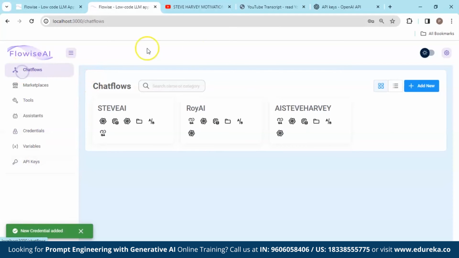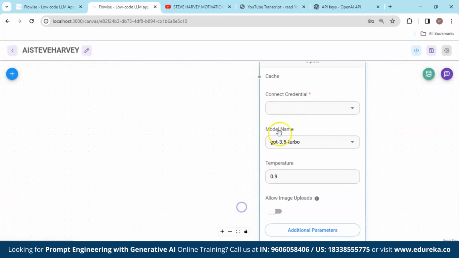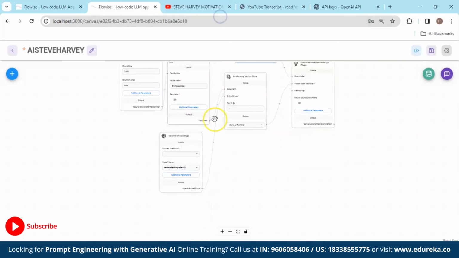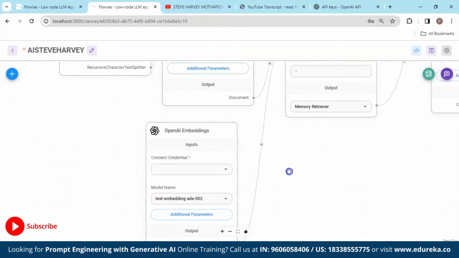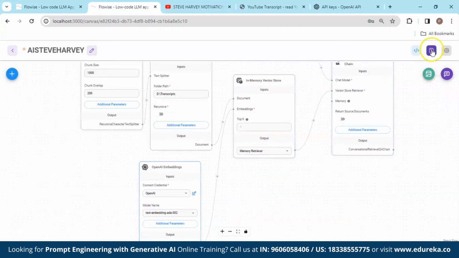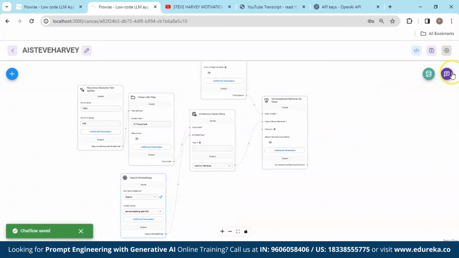Now again we are going to go to our Chatflow, and over here in the connect credentials part we're going to paste OpenAI. One in our chat model and another one we have in our embedding section. Again we have OpenAI. So our Chatflow is fully ready. Again we are going to save it, and then you can go to the section of chat.